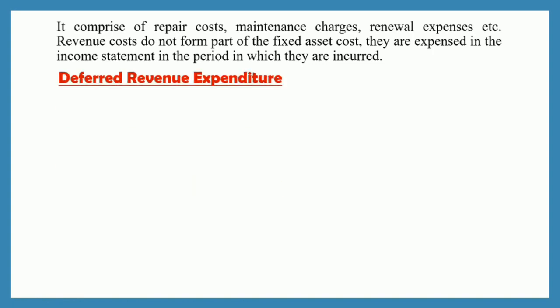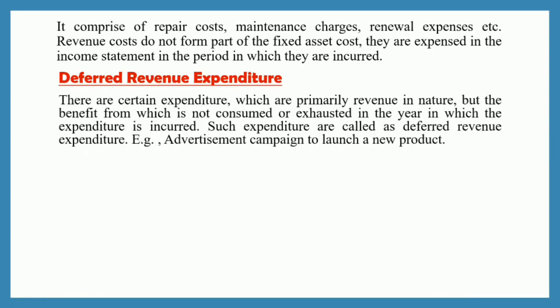Now let us see the deferred revenue expenditure. What does deferred revenue expenditure mean? See, there are certain expenditures which are primarily revenue in nature, but the benefit from which is not consumed or exhausted in the year in which the expenditure is incurred. So these expenditures are primarily revenue in nature, but the benefit which is derived is not consumed or exhausted in the accounting year itself.